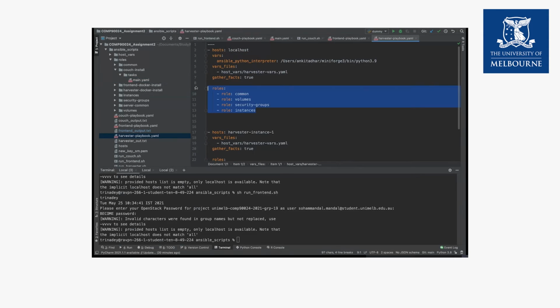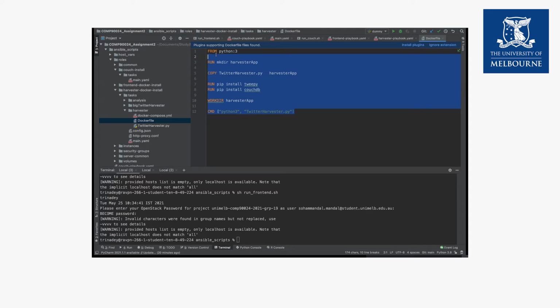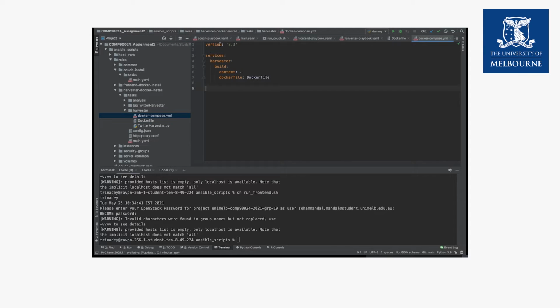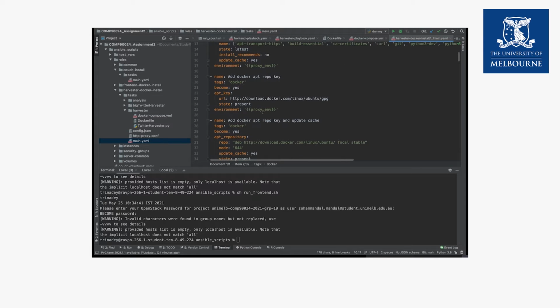So the Harvester playbook, here we are again launching the instances, and then deploying Docker on the instance that is being launched. Harvester has multiple tasks, so here we have the analysis part and the harvester part, for which we have written some Docker file for the installations and the running of the program, and then we have a Docker compose for the configuration of the Docker files. And here is the main.yaml file where we uninstall the old Docker, install some dependencies,